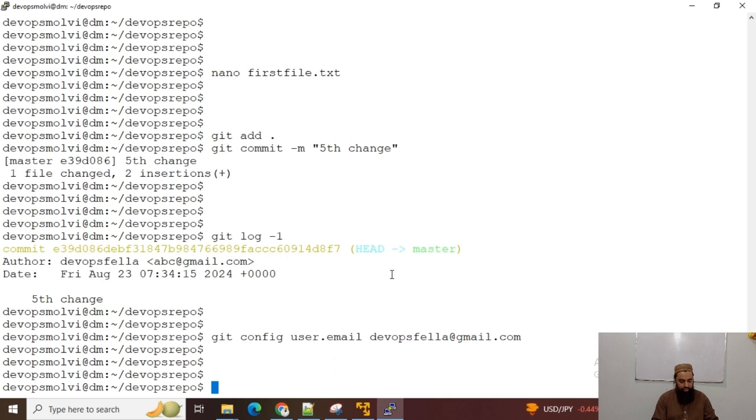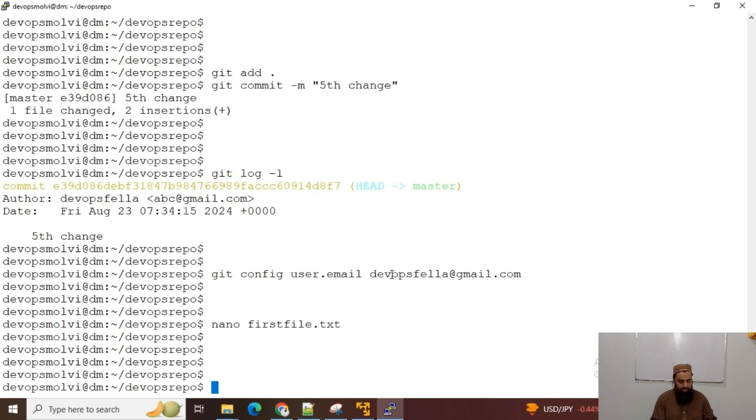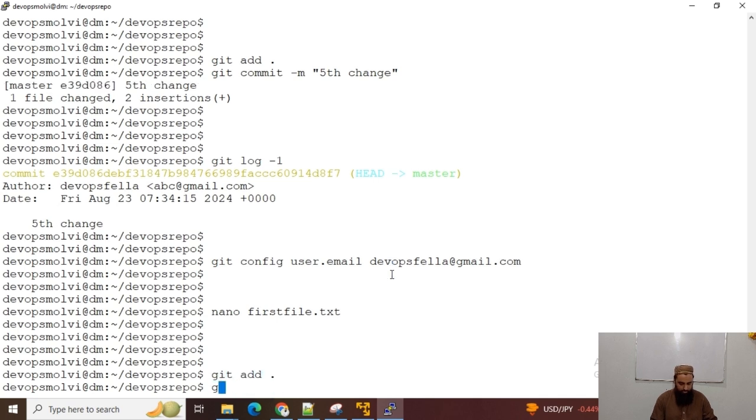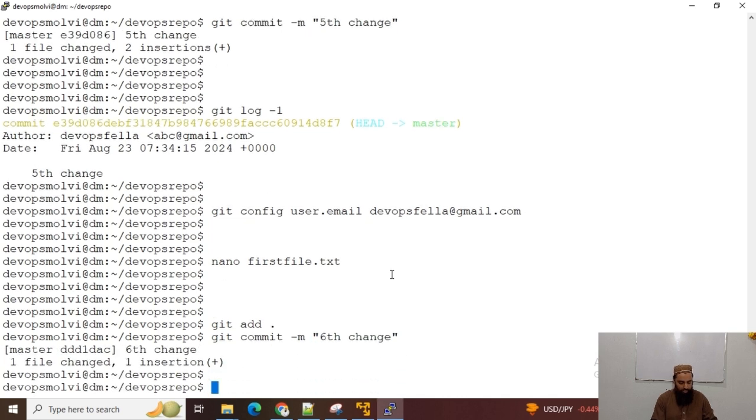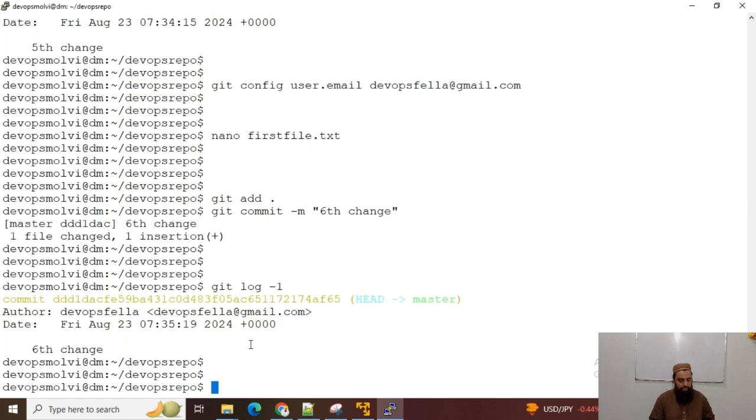Now again, nano first file, this is my sixth change, so that we can see if our email has been changed as well, and git add, git commit -m sixth change, and now I can see git log -1, and it has been changed to DevOps fella at gmail.com.